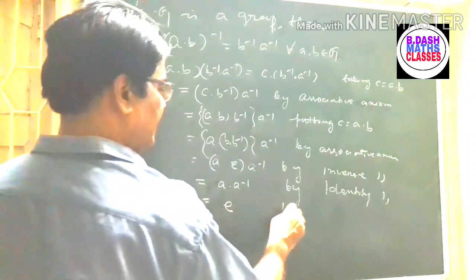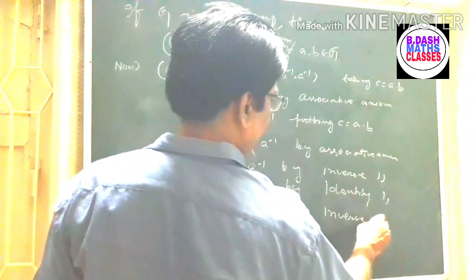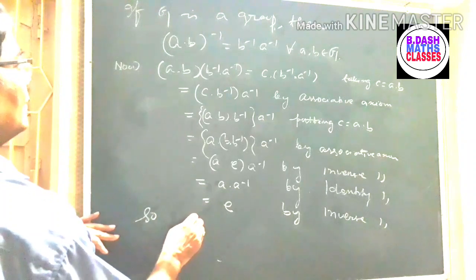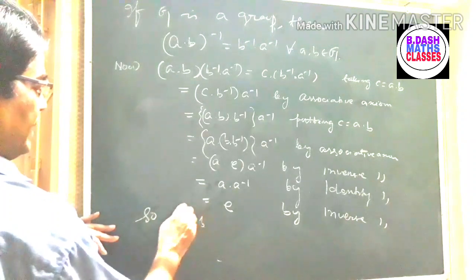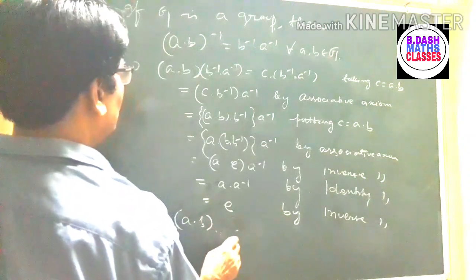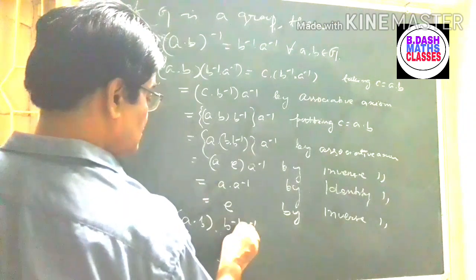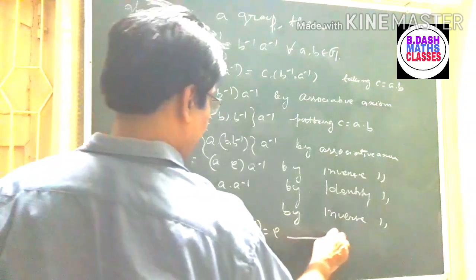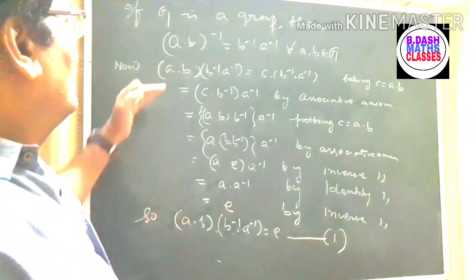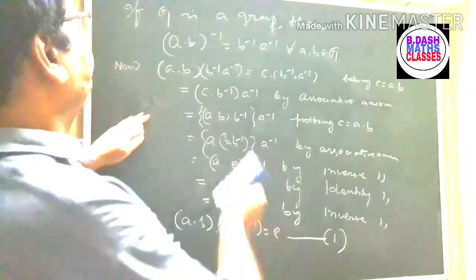This is equal to E by inverse again. So A B into B inverse A inverse is equal to E.